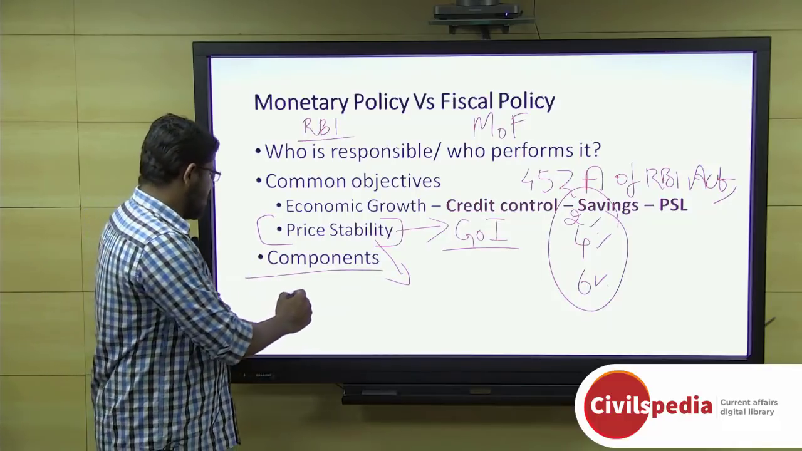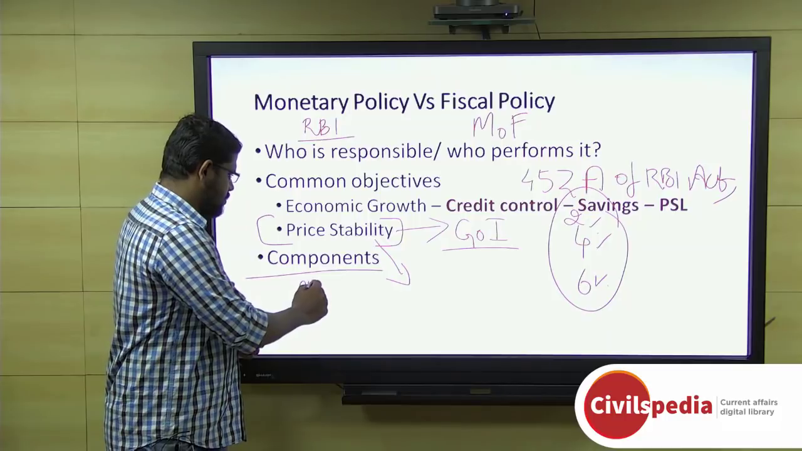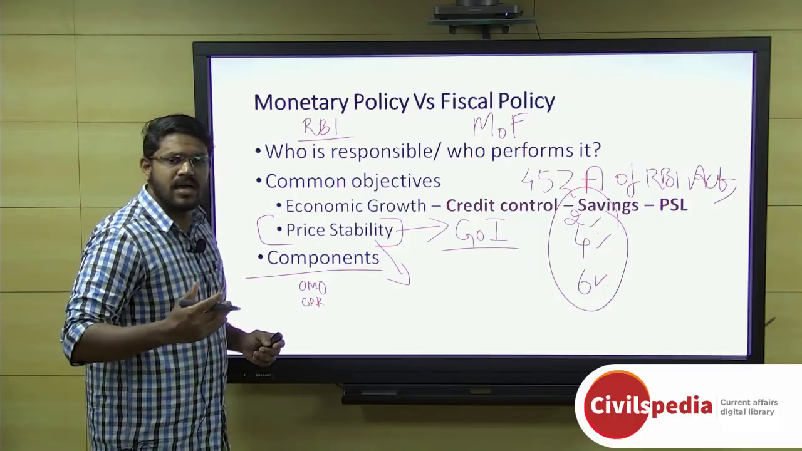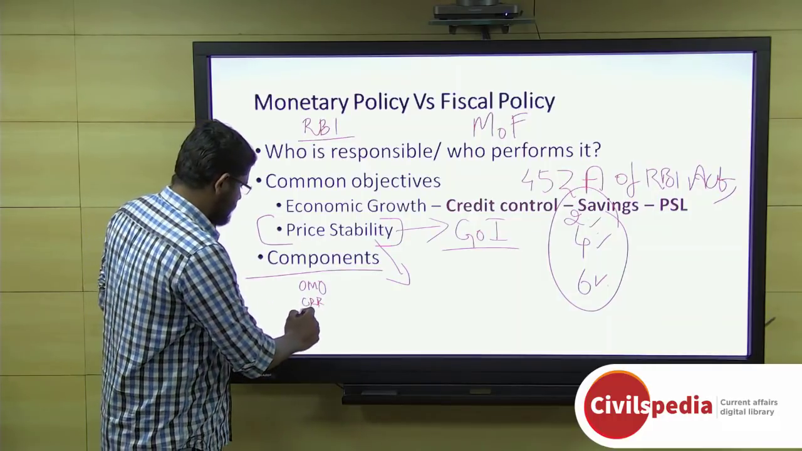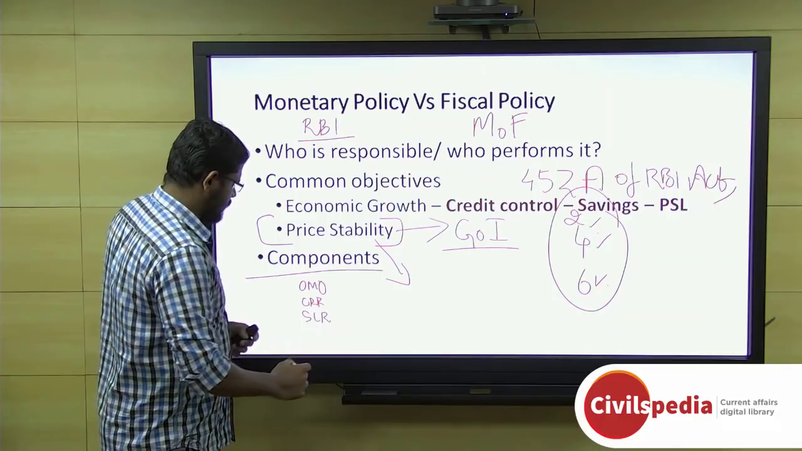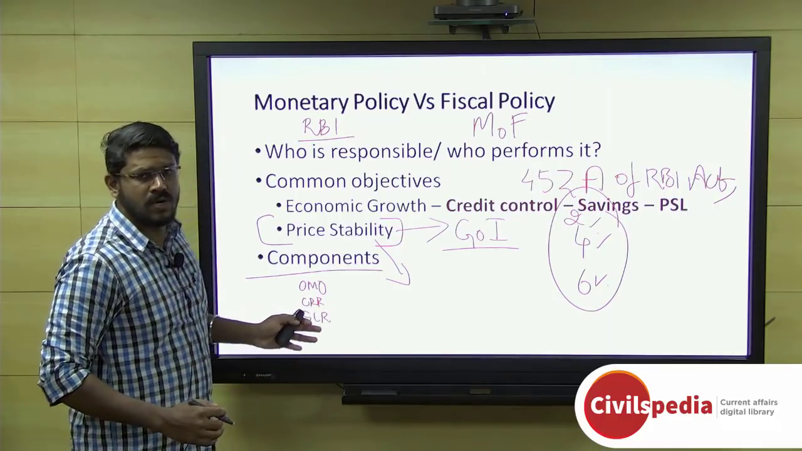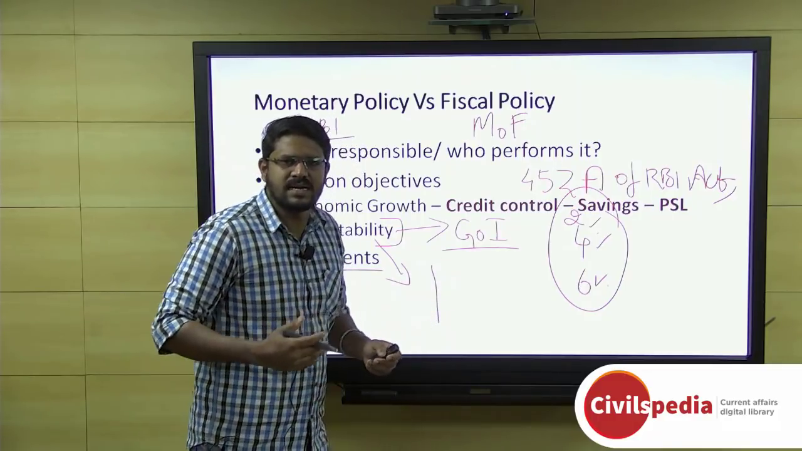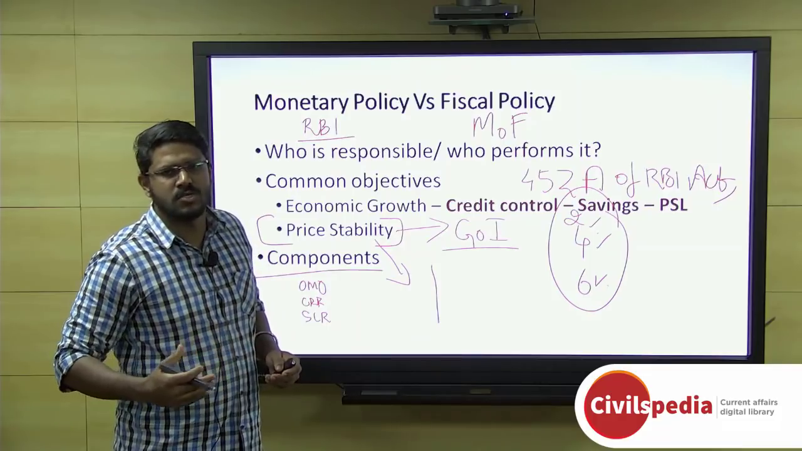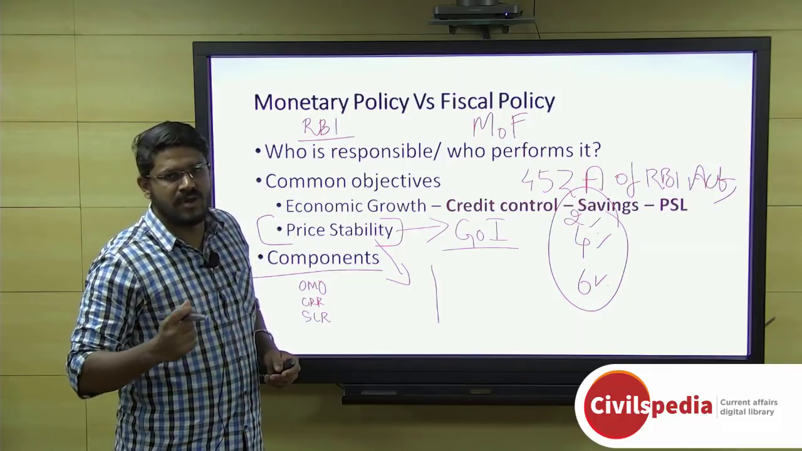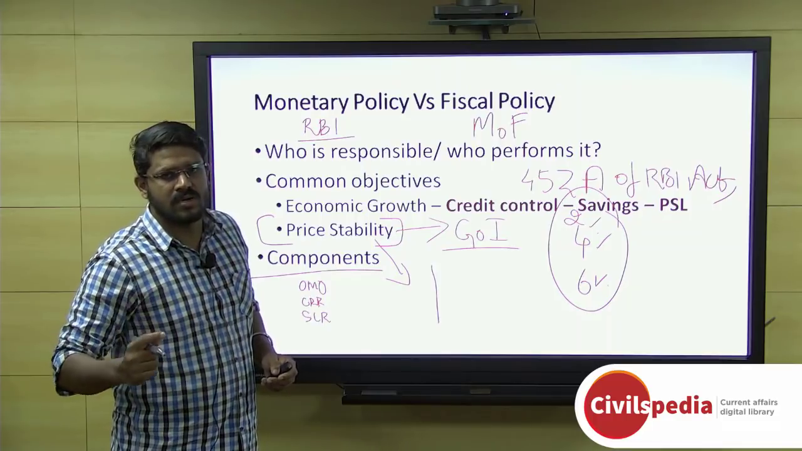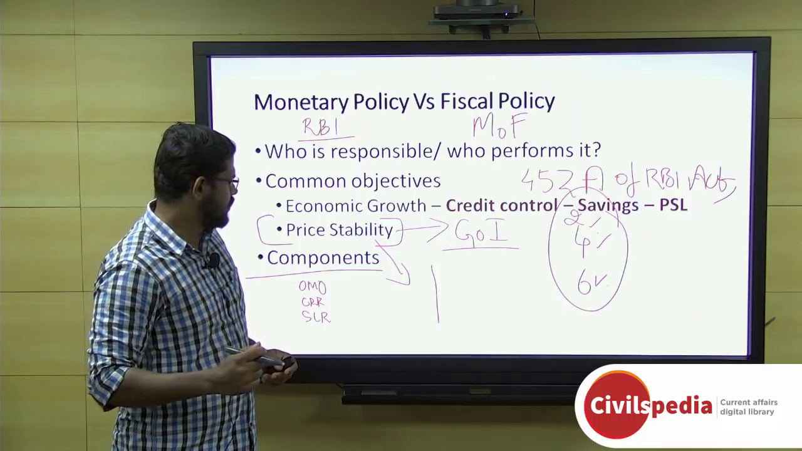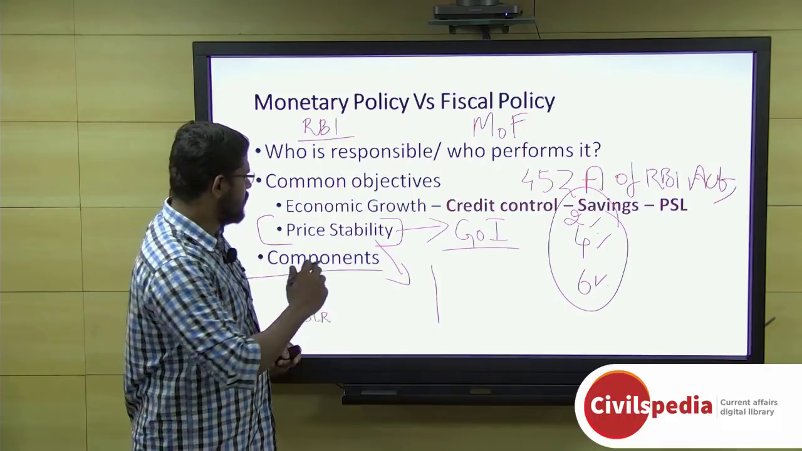And coming to the components, we have discussed a few. Under monetary policy, we see bank rate, open market operations, CRR, the cash reserve ratio, the cash reserves banks maintain with the RBI, and SLR, and repo rate and reverse repo rate. These are the components which come under monetary policy. And under fiscal policy, the components are terms such as budget, direct taxes, indirect taxes, taxation policy, expenditure policy, public finance, meaning finance of the government, not finance of the RBI, and public debt, debt of the government. These are some of the terms associated with fiscal policy.